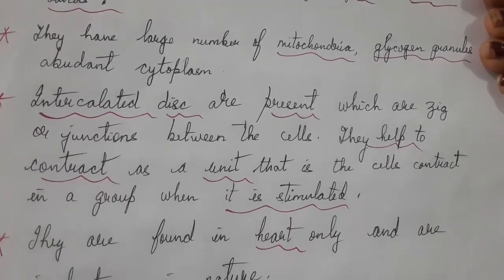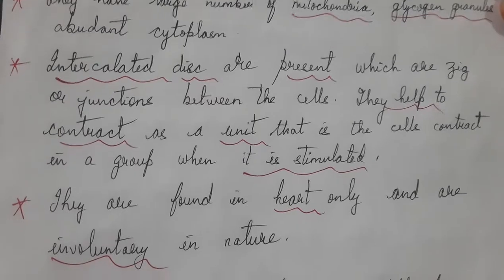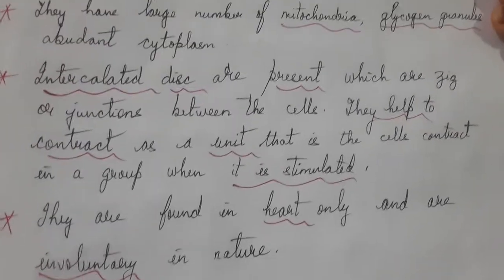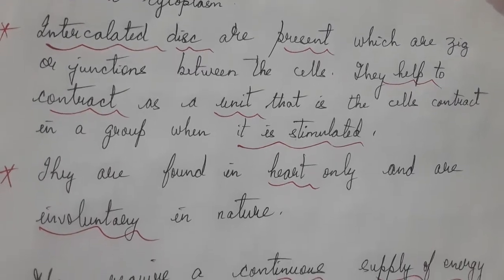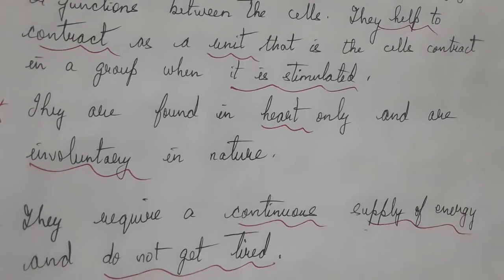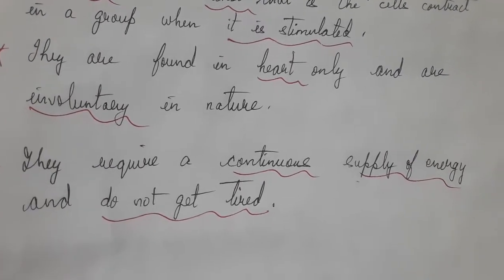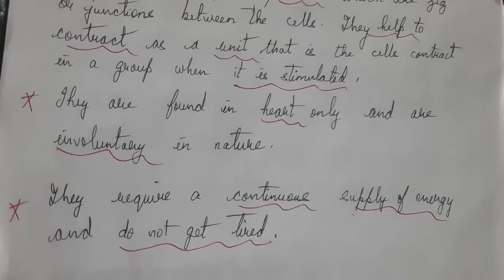So in this particular structure, they are similar to striated muscle. And with smooth muscles, what is the similarity? That is, they are involuntary in nature.